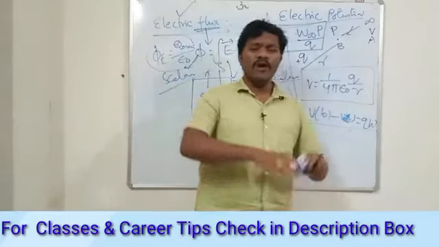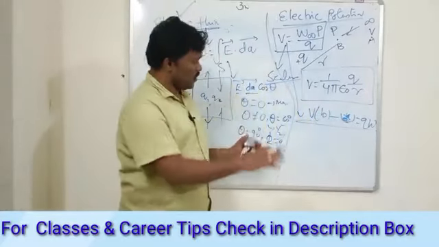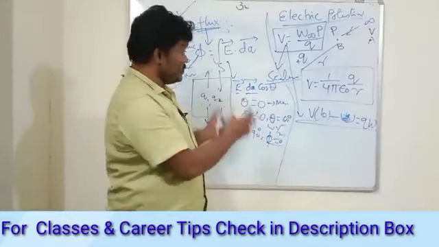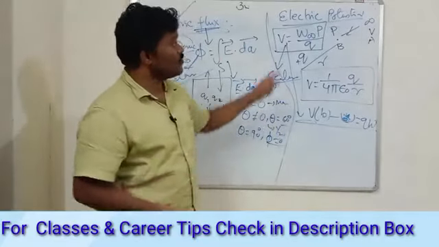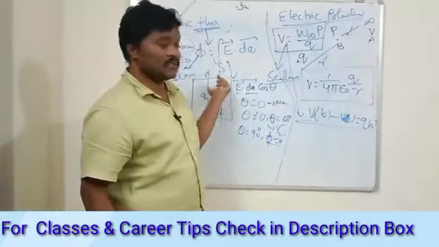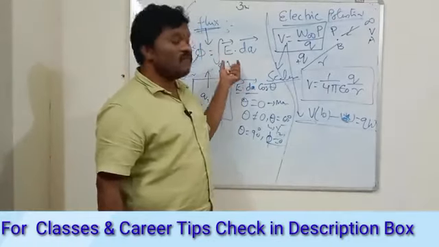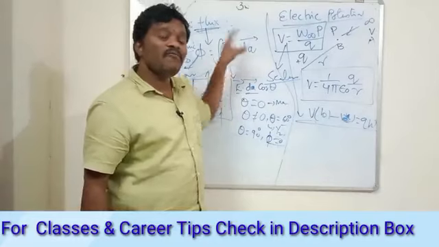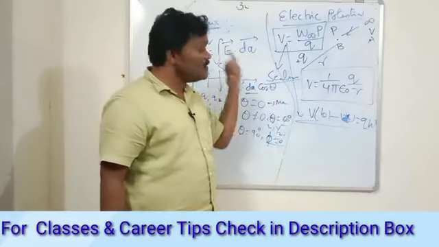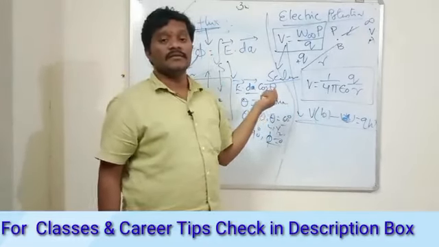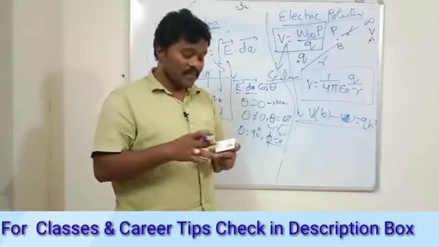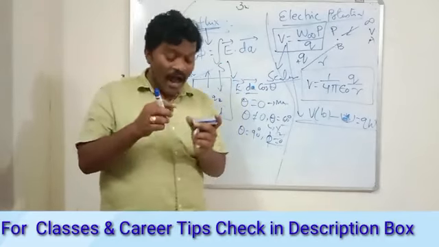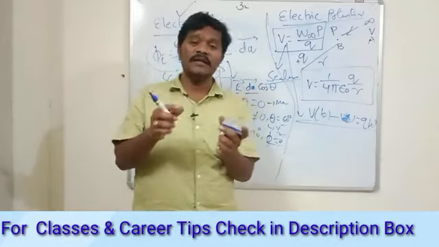In general, the concept behind this class is that you have the potential and also the flux. If there is no flux, it means the area vector and the electric field lines are perpendicular to each other.